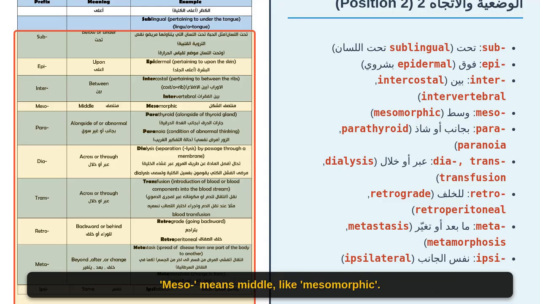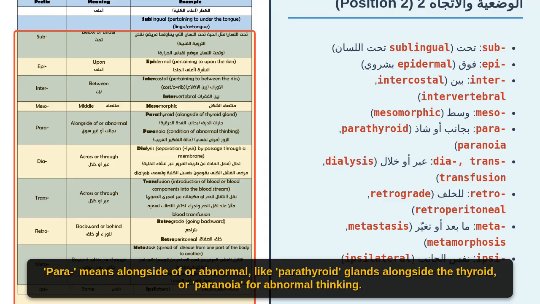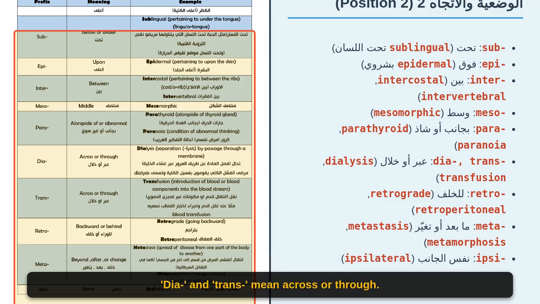Meso means middle, like mesomorphic. Para means alongside of, or abnormal, like parathyroid glands, alongside the thyroid, or paranoia for abnormal thinking. Dia and trans mean across or through. Dialysis separates particles through a membrane. Transfusion introduces blood across into the bloodstream.